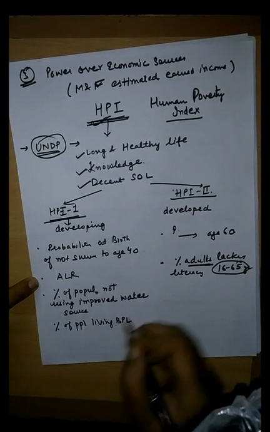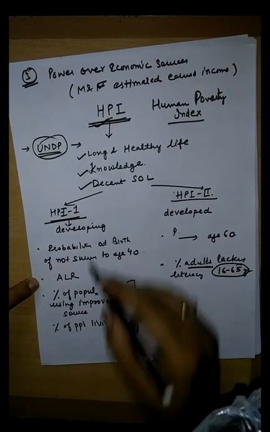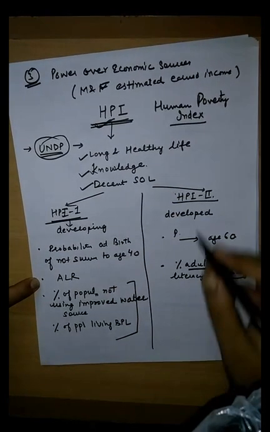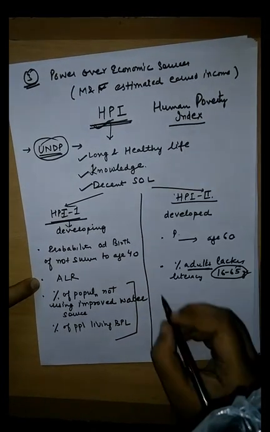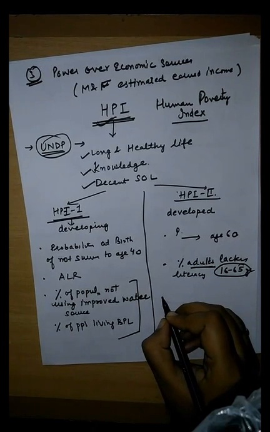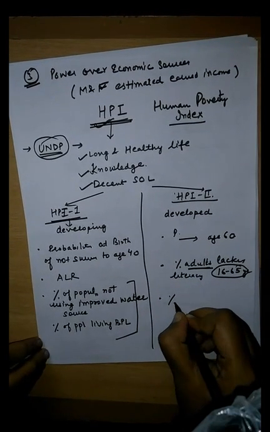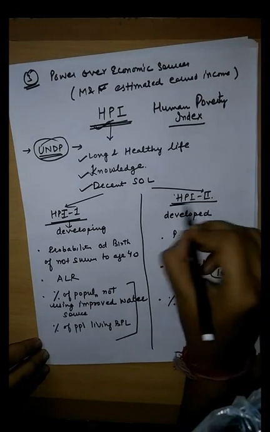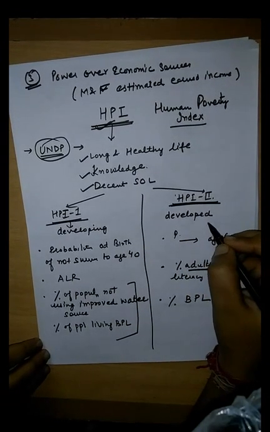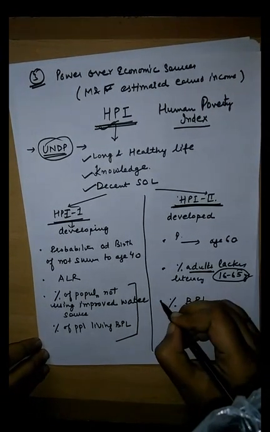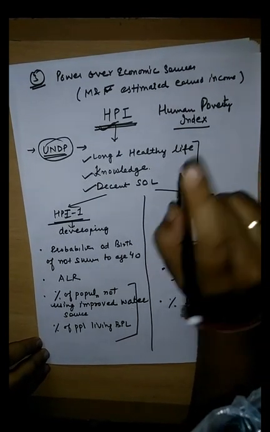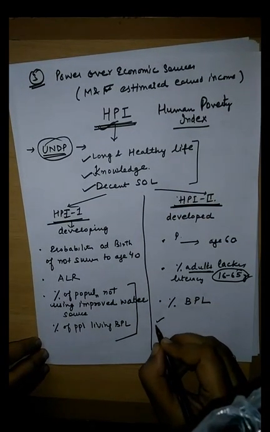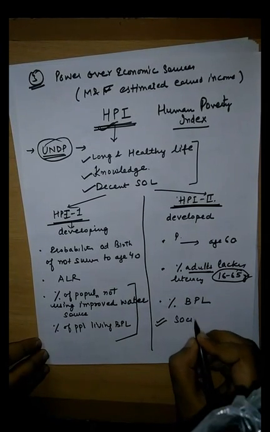So these two components are measuring standard of living in developing countries, and if we talk about developed countries, this decent standard of living is measured by the percentage of population below poverty line. This HPI 2 in developed countries has one extra indicator. In addition to these three indicators, there is one more extra indicator, and that is social exclusion.